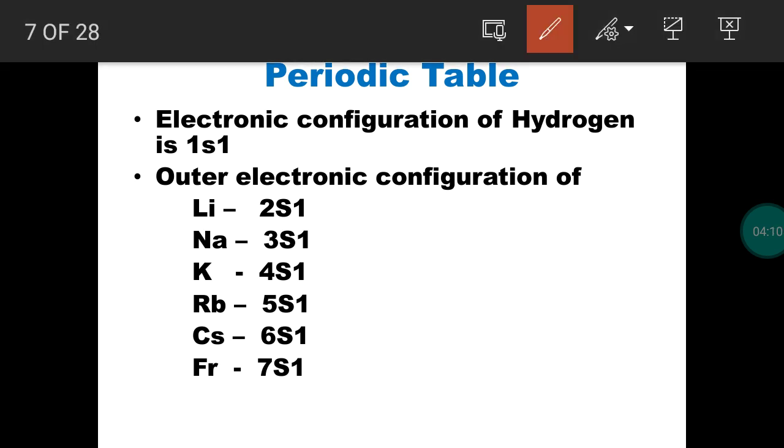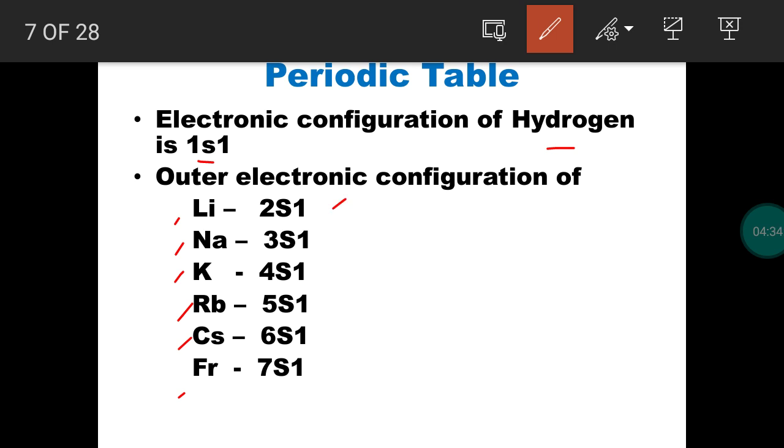Consider the electronic configuration of hydrogen. It is 1s1. So think about the electronic configuration of alkali metals. Group 1 elements are called alkali metals: lithium, sodium, potassium, rubidium, cesium, francium. So these are all alkali metals present in group number 1. We know the general outer electronic configuration, ns1.